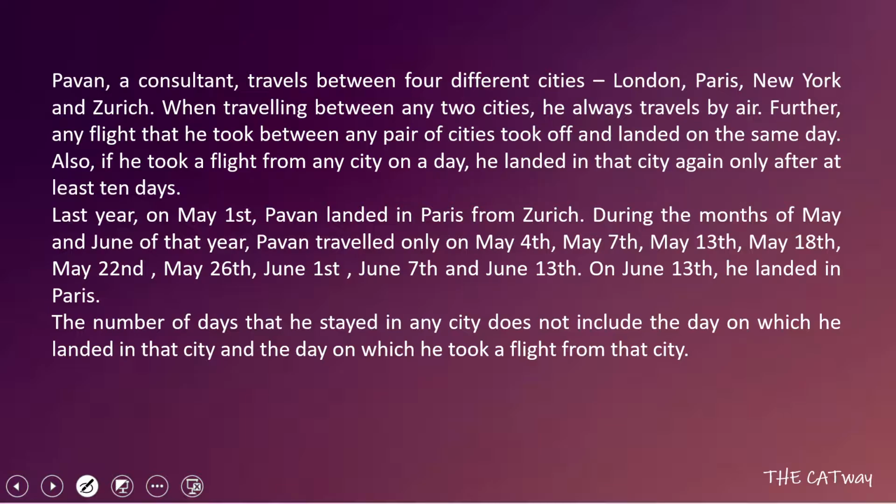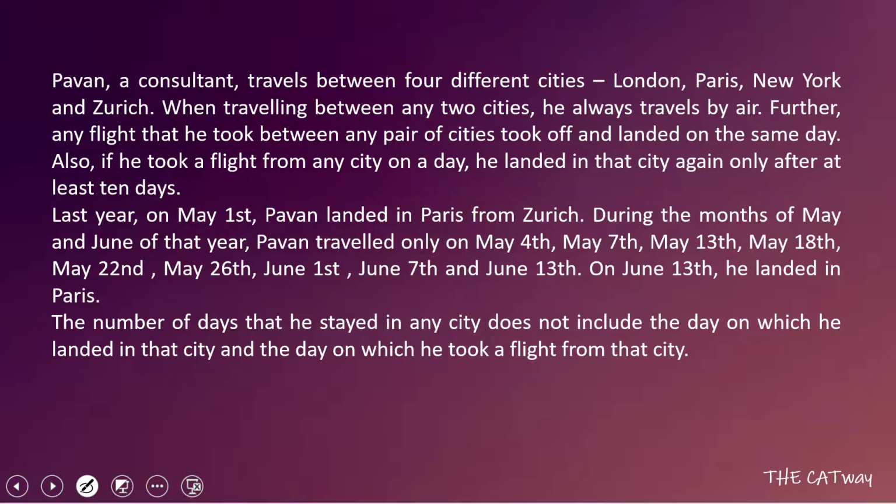So the question says that Pawan, a consultant, travels between four different cities: London, Paris, New York and Zurich. When traveling between any two cities, he always travels by air. Further, any flight that he took between any pair of cities took off and landed on the same day. Also, if he took a flight from any city on a day, he landed in that city again only after at least 10 days. Last year on May 1st, Pawan landed in Paris from Zurich.